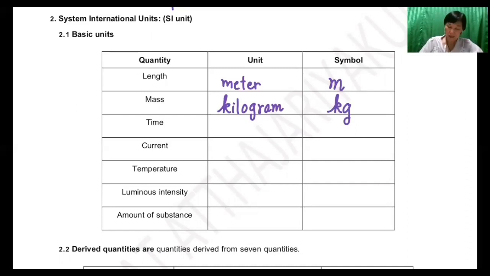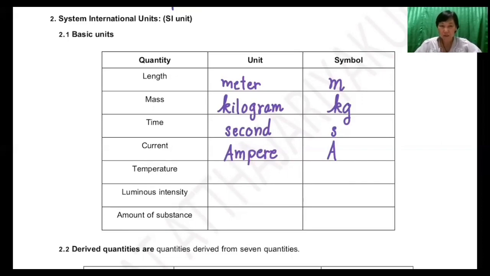Time unit is second. And the symbol is small letter s. The unit of current is ampere. If you recognize here, you will see that I write A as a capital letter, the symbol of the unit ampere. Why do we use capital A? Because this is from the name of a person.